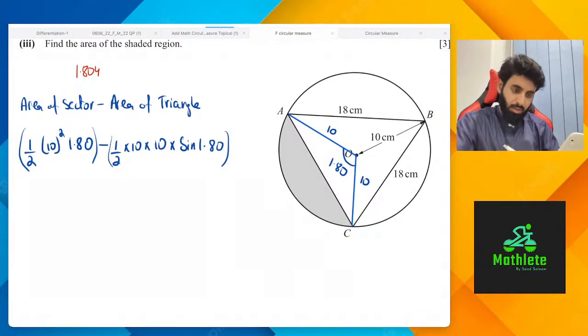Let's work this out. So let's see what do we get. 10 square into 1.80 minus 10 into 10 into sine. Please make sure that for this your calculator is in radian mode.